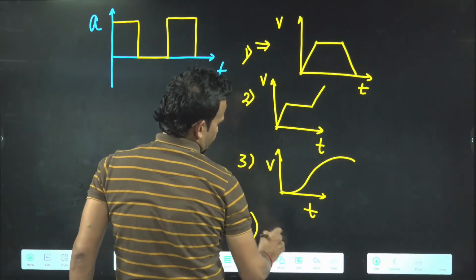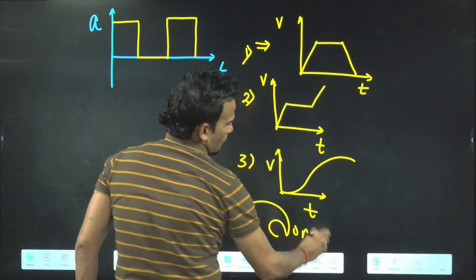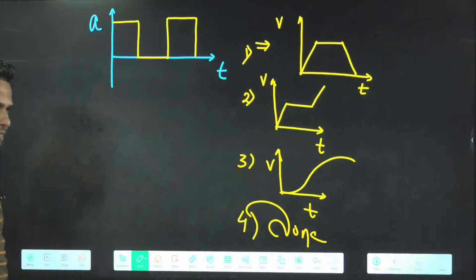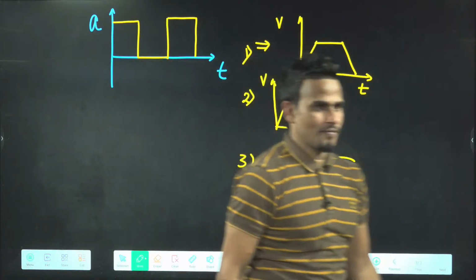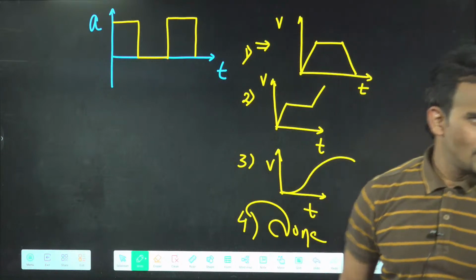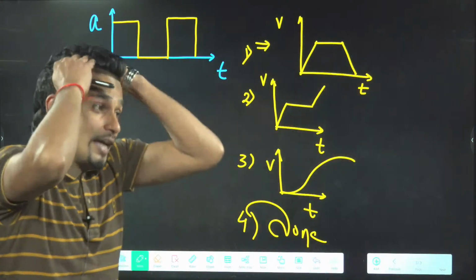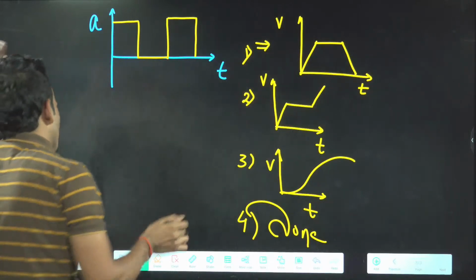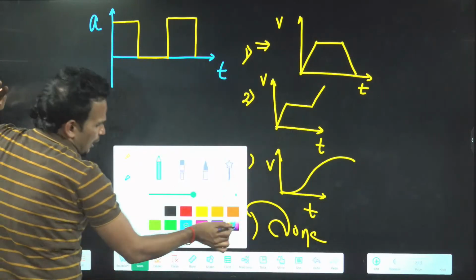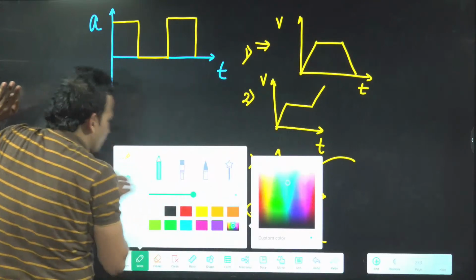Fourth, none. Which one is the correct graph? The second one is the correct graph. Very good. You understood, means you have got the idea. No problem. Now you will be able to do all these types of graphical questions easily.